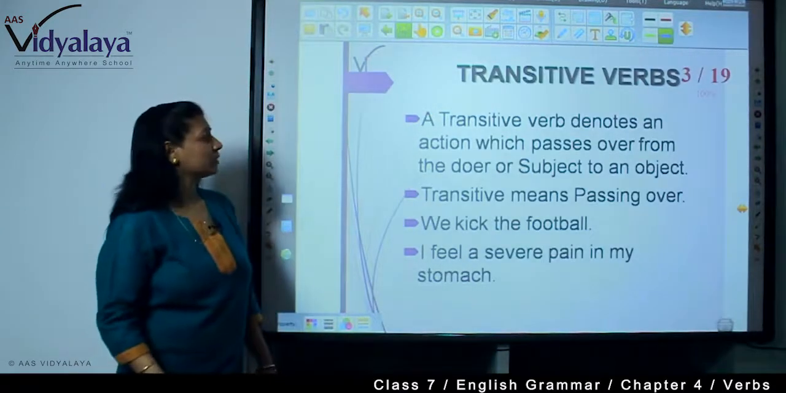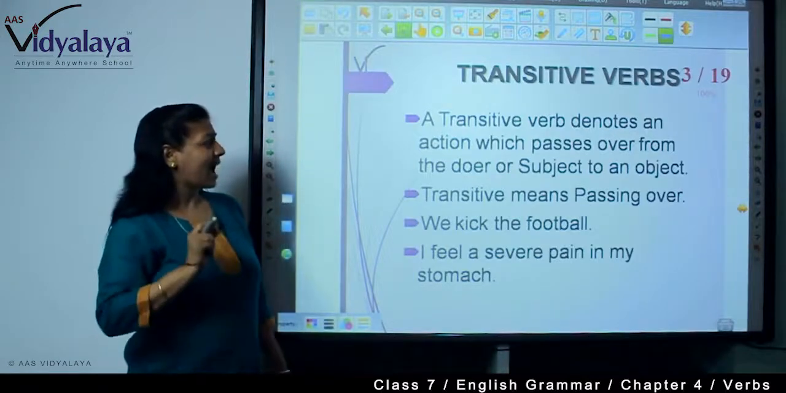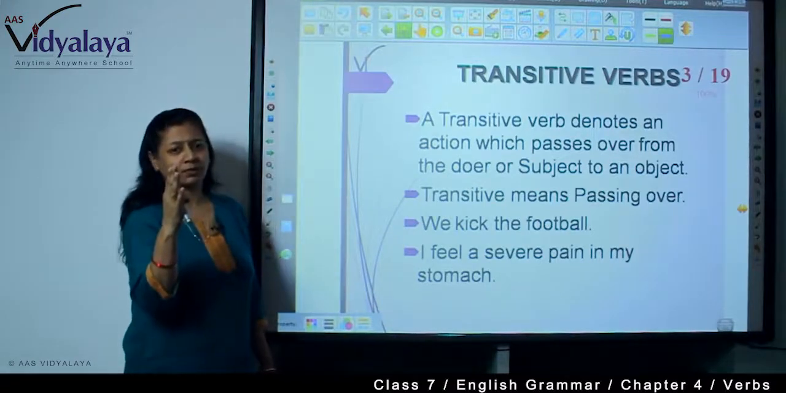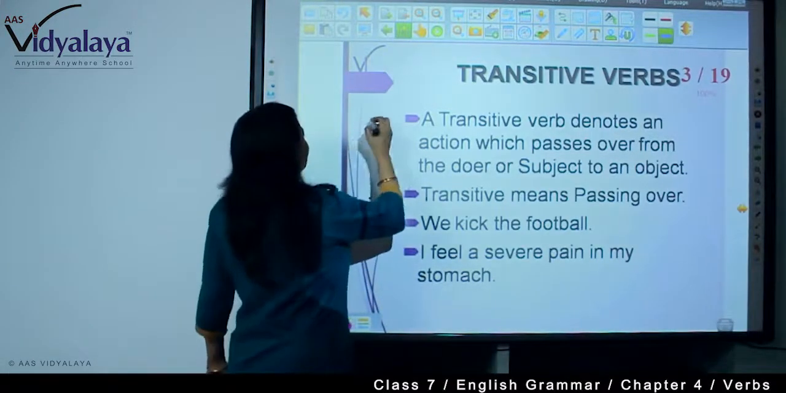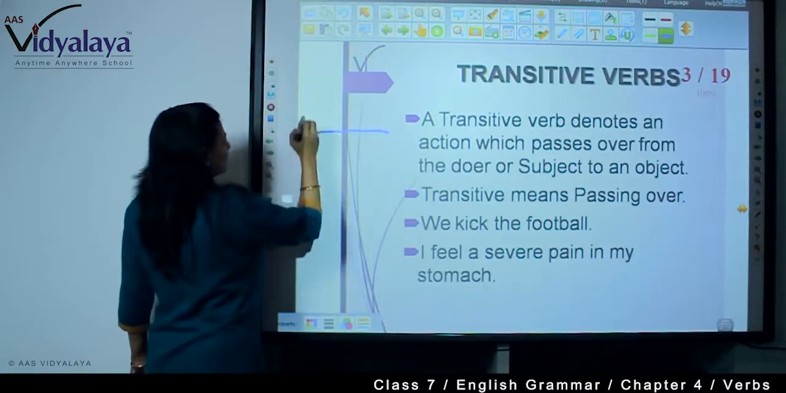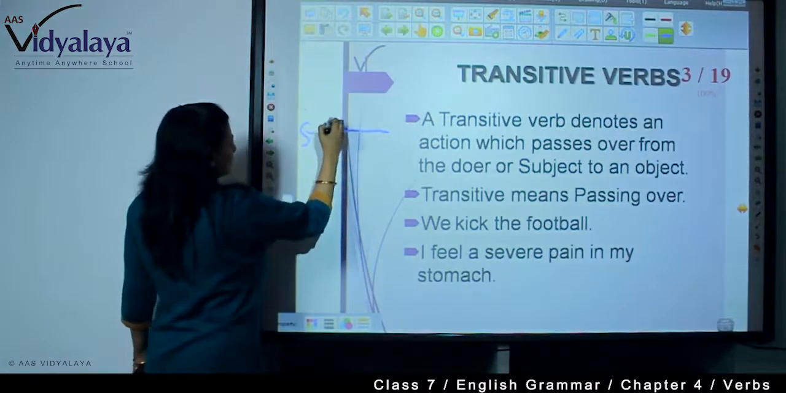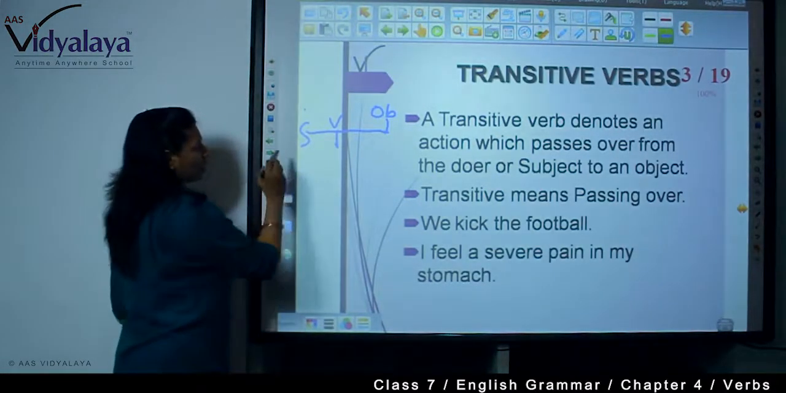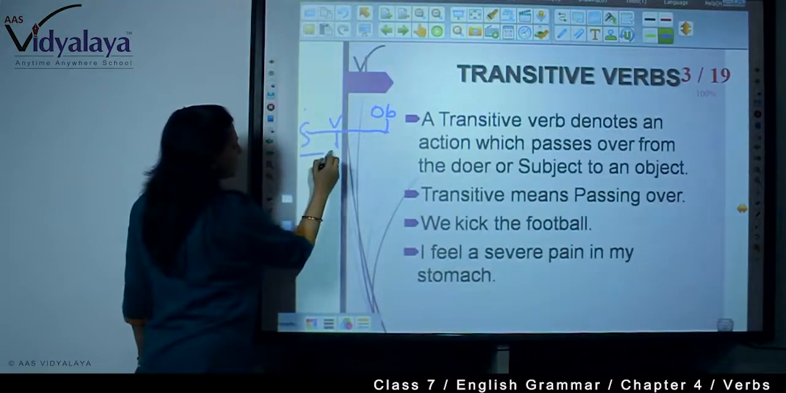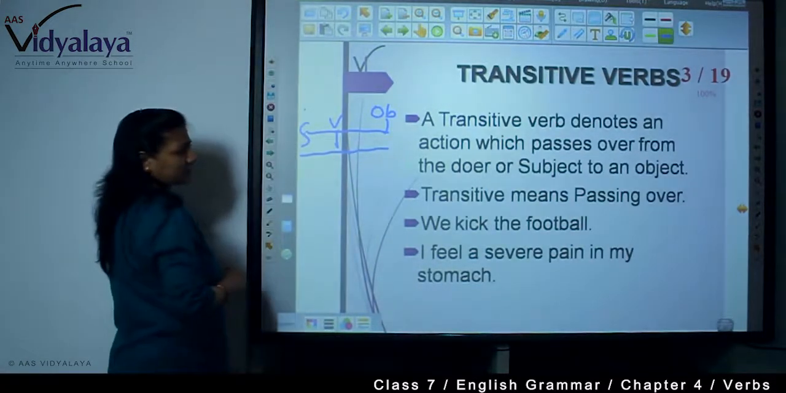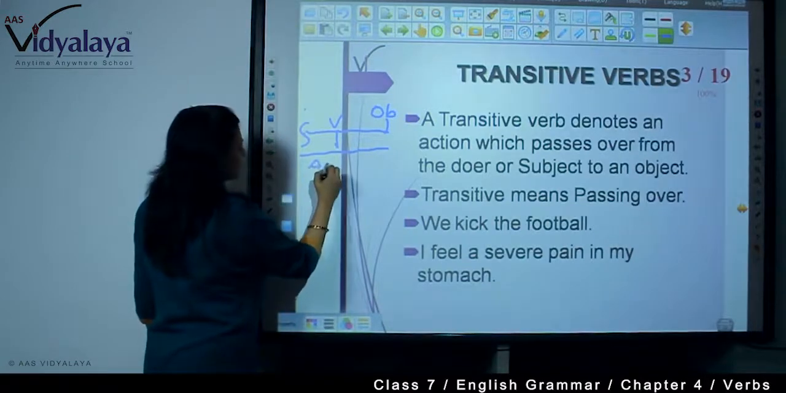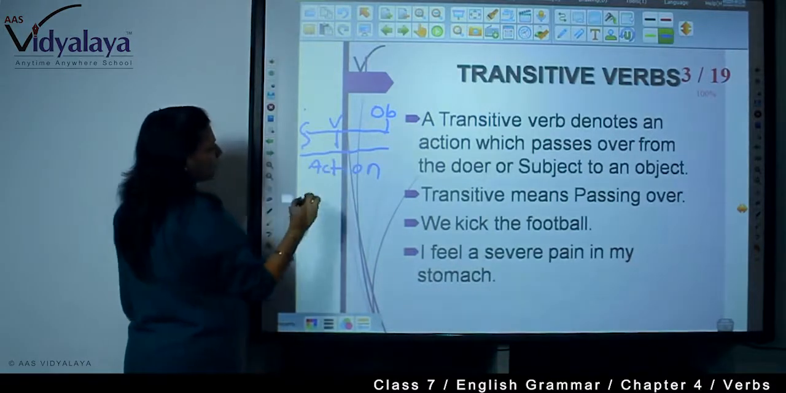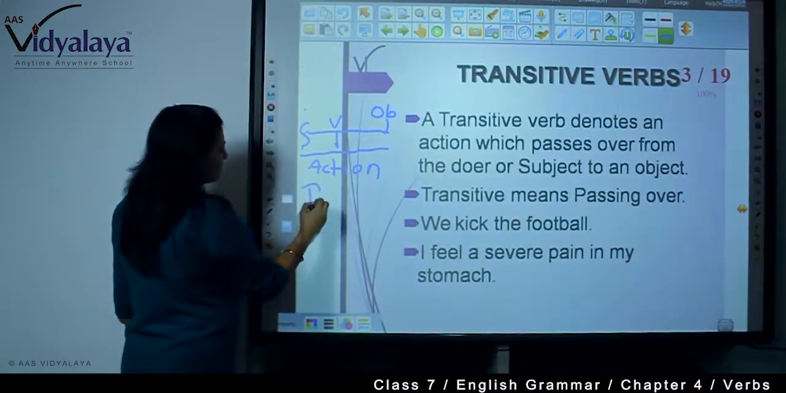Now, what are the transitive verbs? A transitive verb denotes an action which passes over from the doer or subject to an object. You know, in a sentence, this is a structure of a sentence. There is a subject, a verb, and then there is an object, right? So if an action is passing from subject to an object, that means it's a transitive verb.